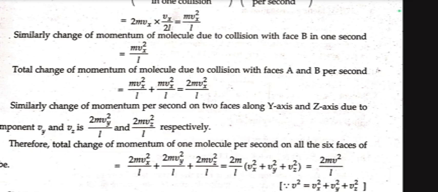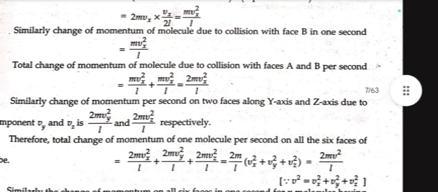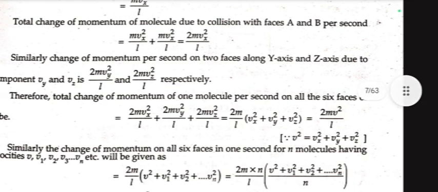Therefore, the total change of momentum of one molecule per second on all six faces equals 2mv square x upon L plus 2mv square y upon L plus 2mv square z upon L, which implies 2m upon L in bracket v square x plus v square y plus v square z. Since v square equals v square x plus v square y plus v square z, it ultimately becomes 2mv square upon L.